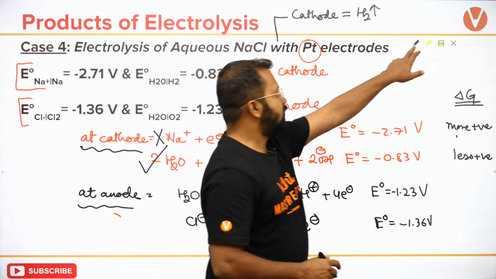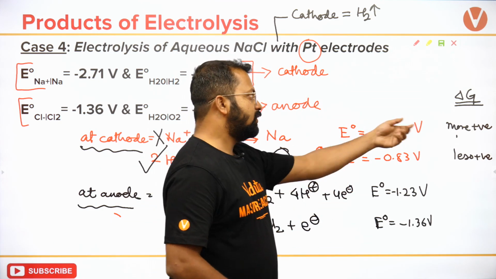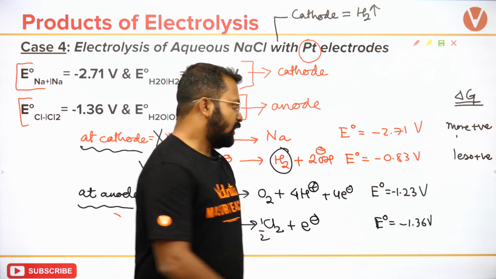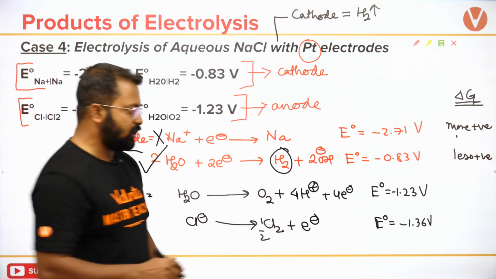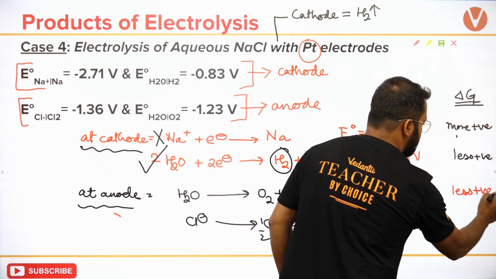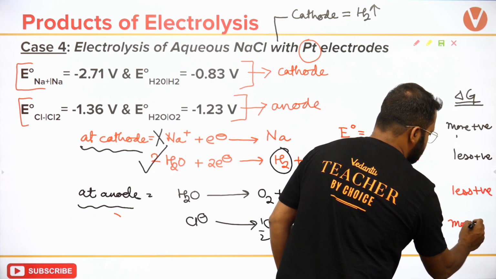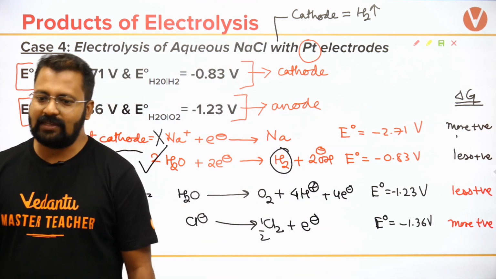if I write the expression for delta G, then I will get less positive value of delta G over here and more positive over here, isn't it?